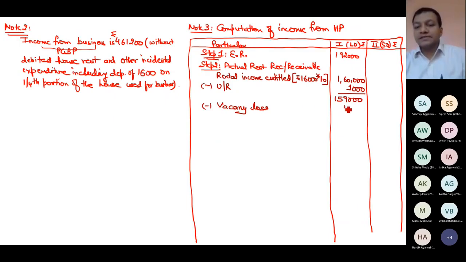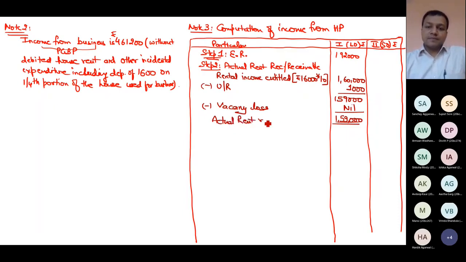Nil. There was no vacancy. This is the actual rental income which is received, or it might be receivable. So this is step 2, actual rent received or receivable.